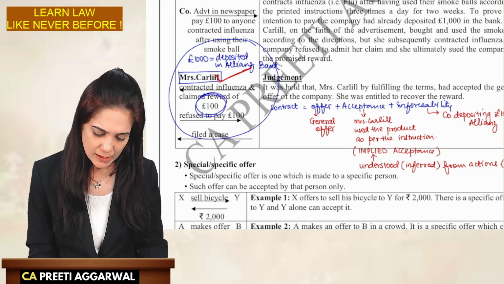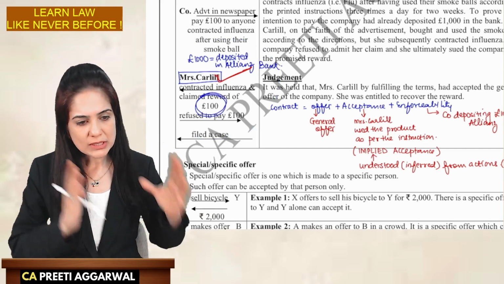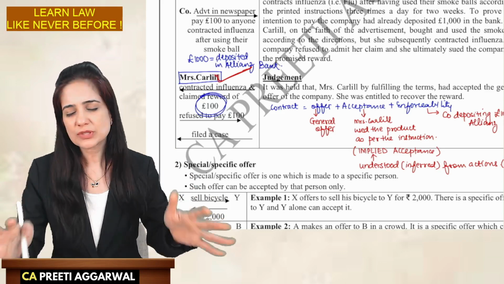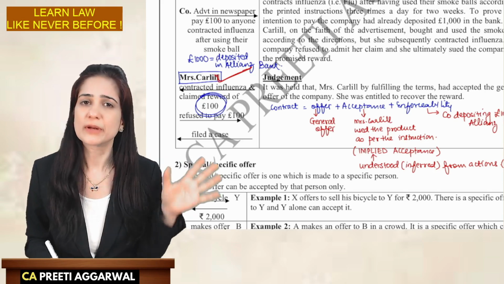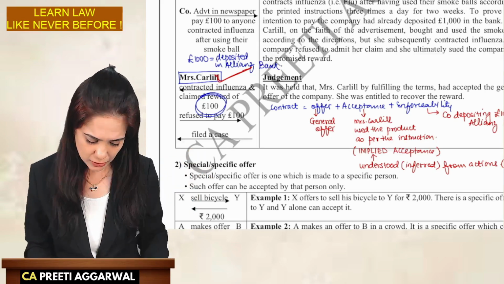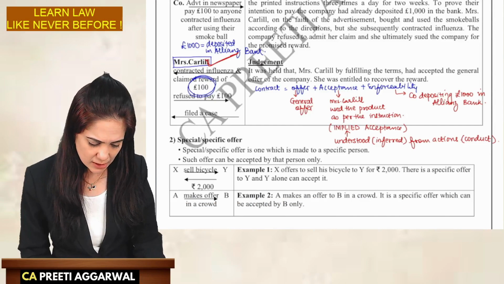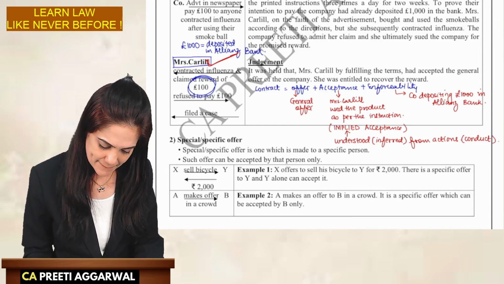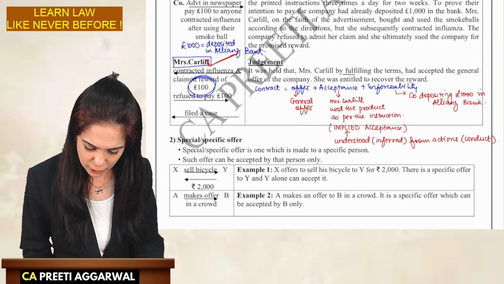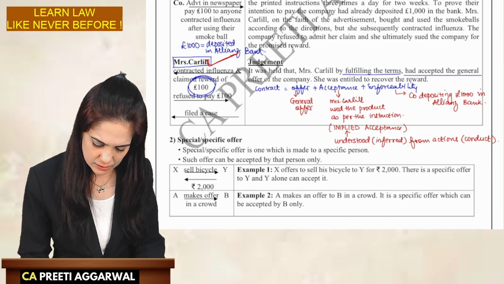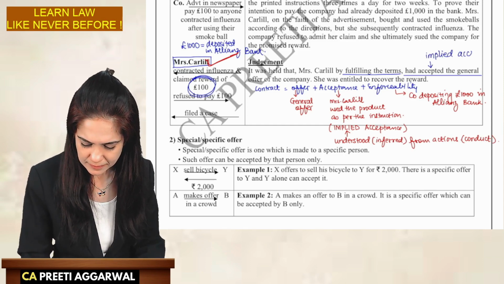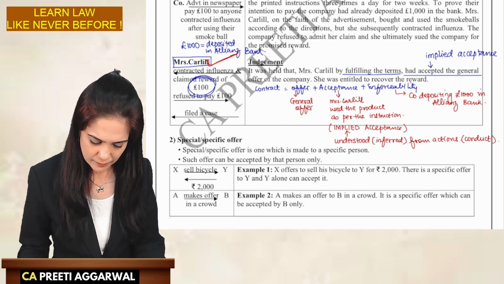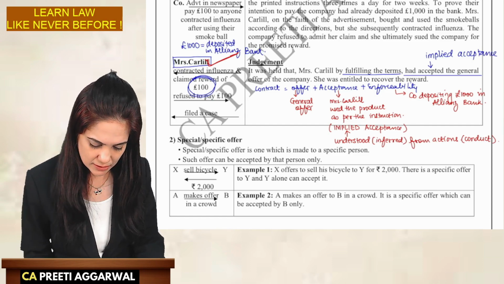So over here, we are assuming that once the public knows about it, they must have used it. And company, you are not required to check whether that person has used the product properly or not. Okay, so you cannot deny, you cannot refuse the claim. Otherwise, it will be as if the company never had the intention to pay. Mrs. Carlyle, by fulfilling the terms, had accepted the offer. This is nothing but implied acceptance. She was entitled to the reward.